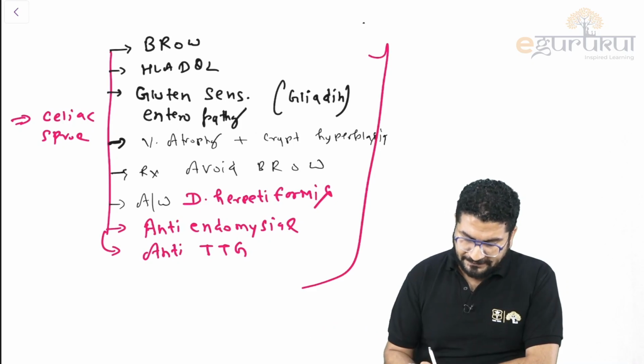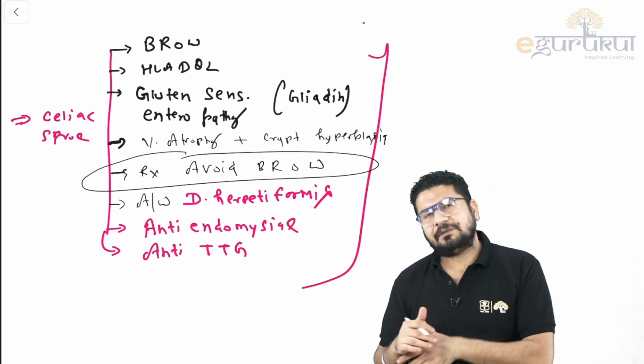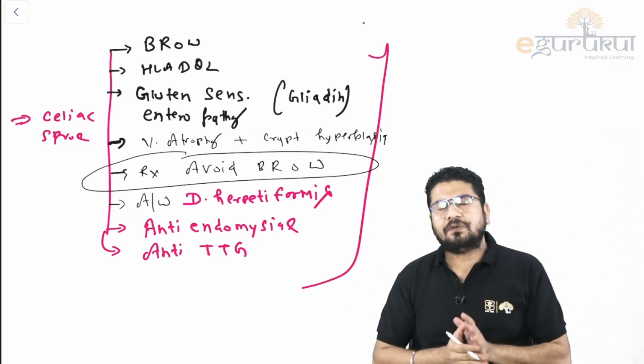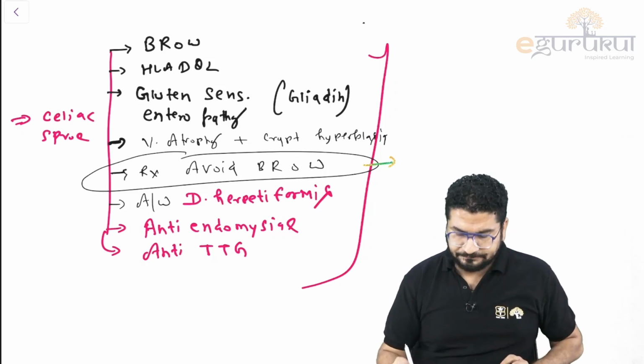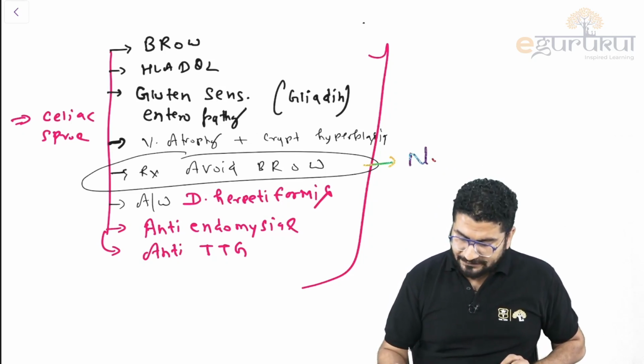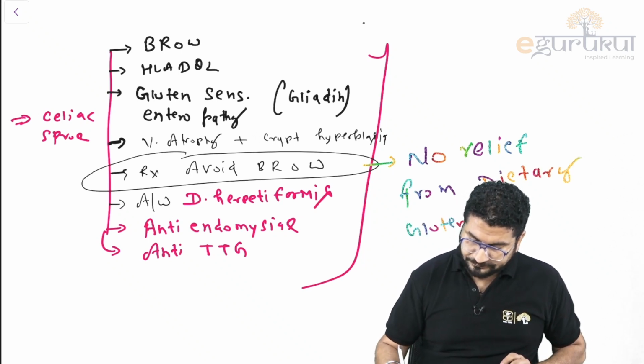If I say treatment is avoidance, suppose you have a patient, I once had a patient like this. When you totally avoid the gluten containing cereals, still there is no relief from dietary gluten restrictions.